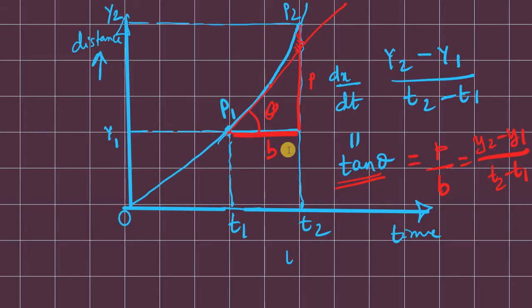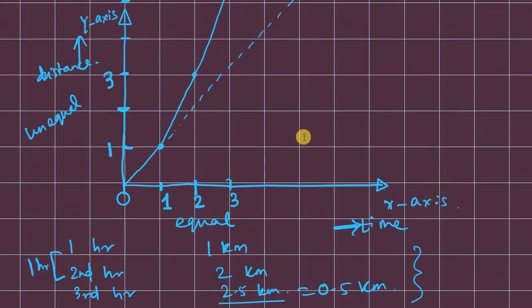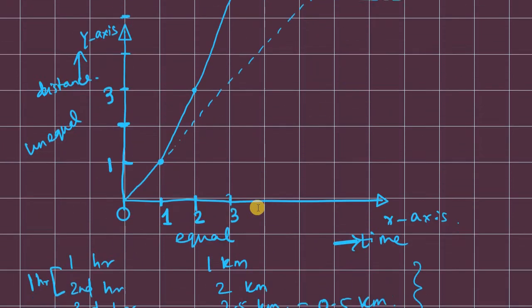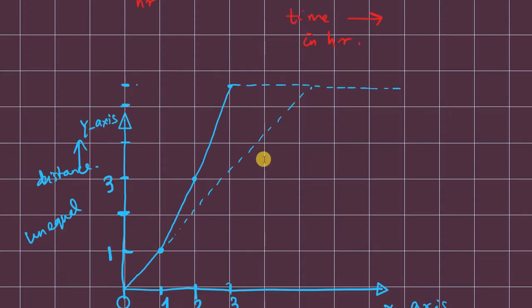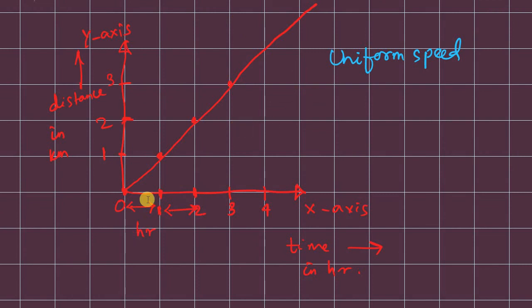I have already drawn the instantaneous speed. Before that I drew the variable speed one, which is also clarified to you, and before that I drew the uniform speed in front of you.